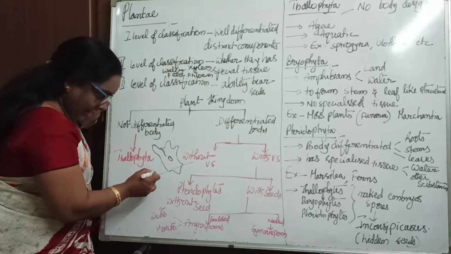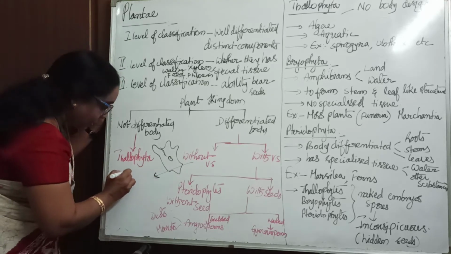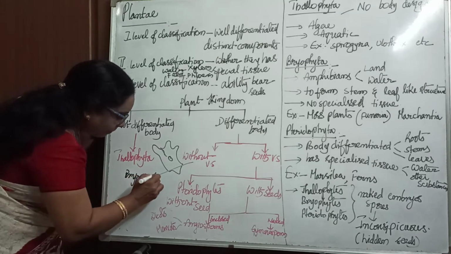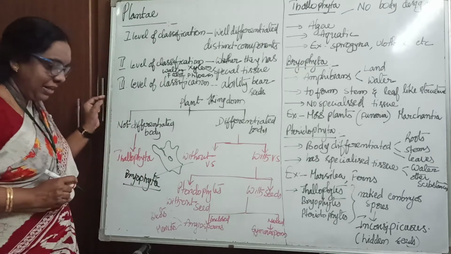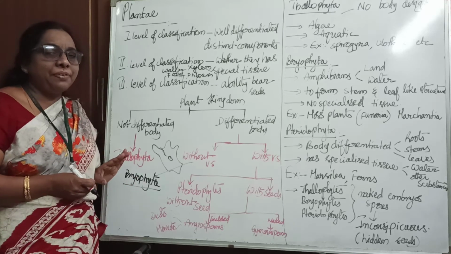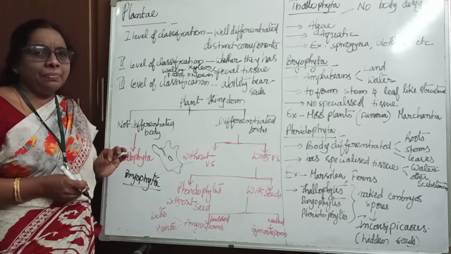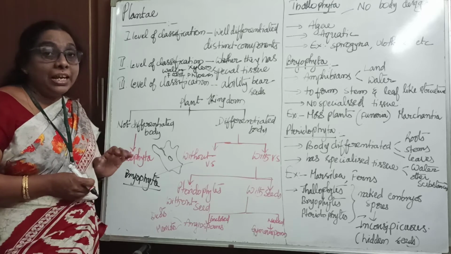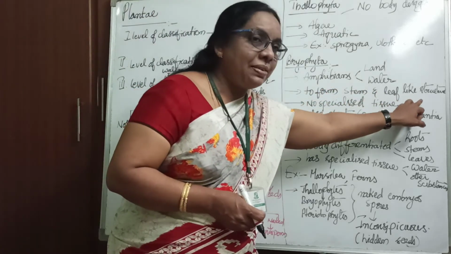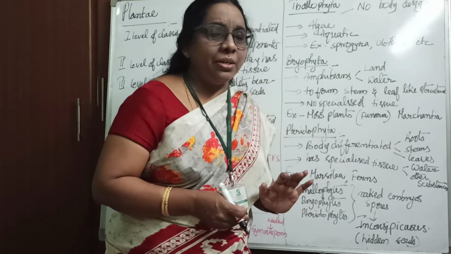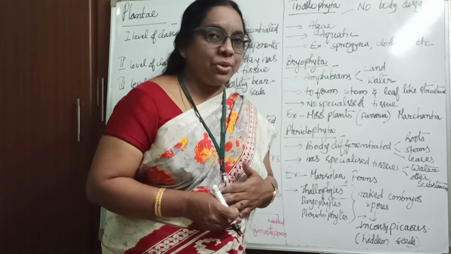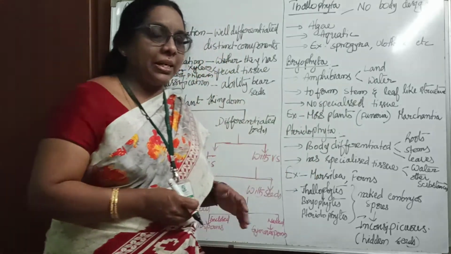Without the vascular tissue, it comes bryophyta. They don't have any vascular tissue. Bryophytes have a stem and leaves. They possess the stems and leaf-like structures. We don't find any true root here. They have root-like structures called rhizoids, which we are going to study later.